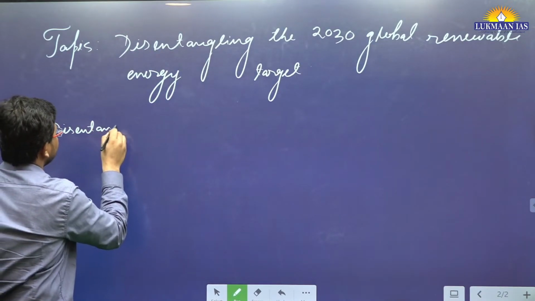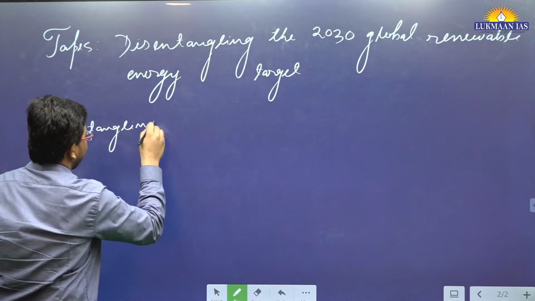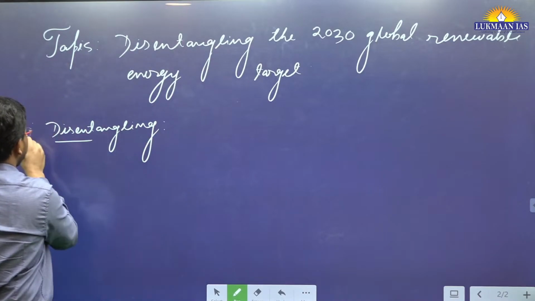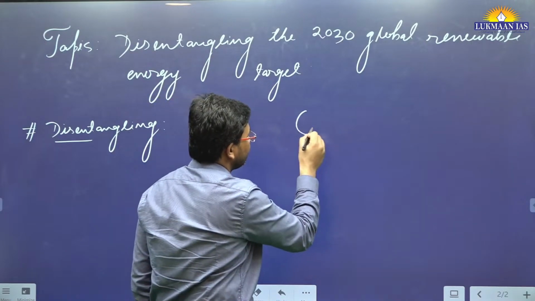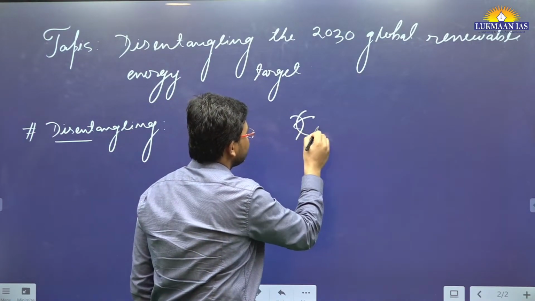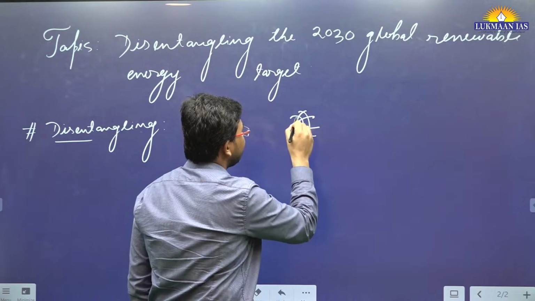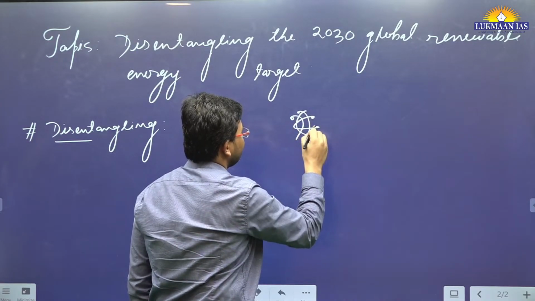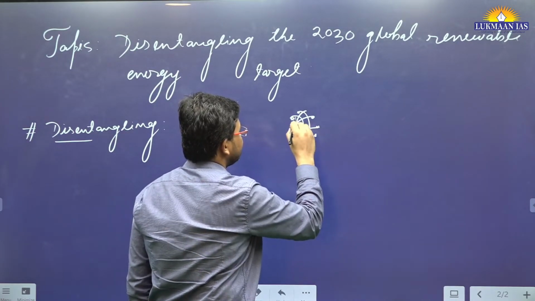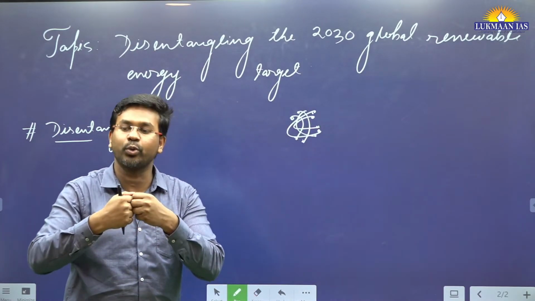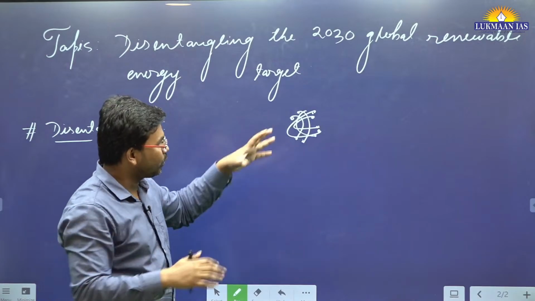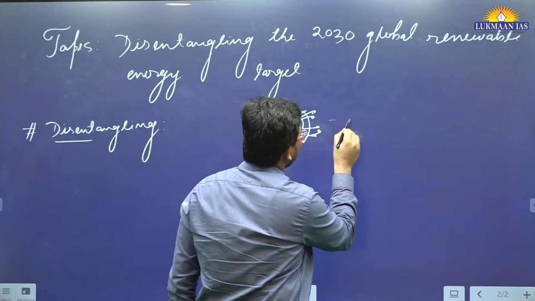Disentangling. Basically, let's say we have some ropes, and these ropes get entangled with one another. Now you want to organize them, so you want to disentangle them, meaning you want to organize them.